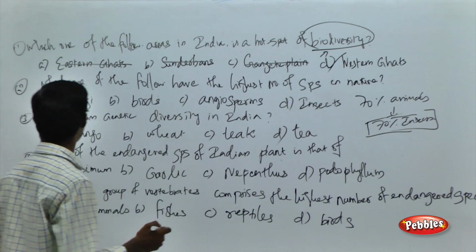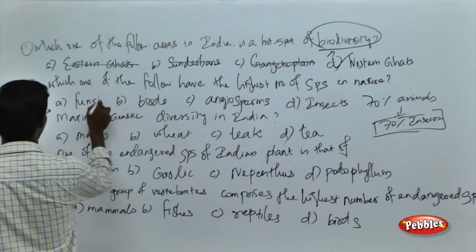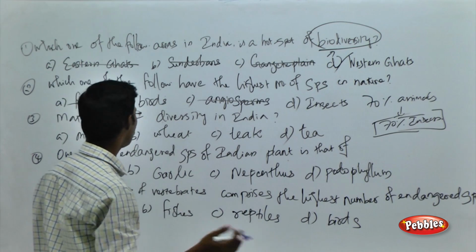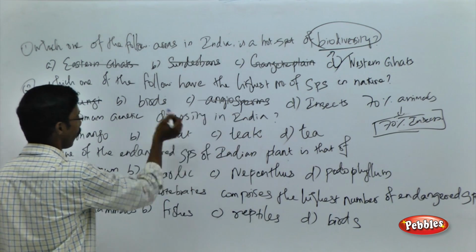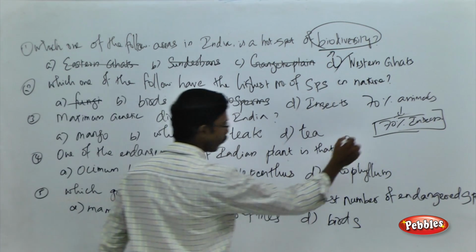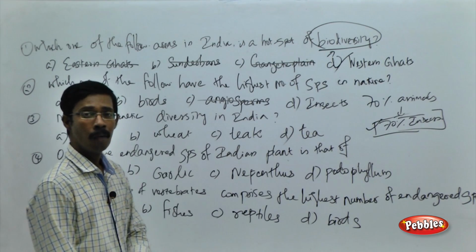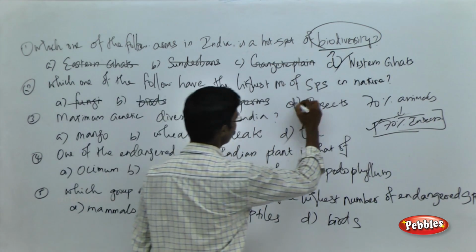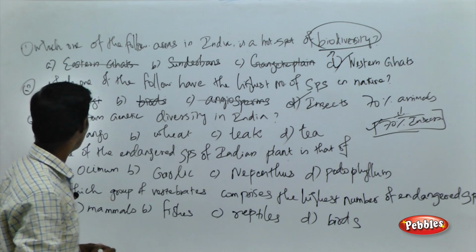Now you can easily answer the question, which one of the following has the highest number of species? You can easily eliminate fungi and angiosperms because they belong to the plants or photosynthetic system, and you have to choose between insects and birds. As I told you, insects belong to more than 70% of the entire animal world, so you can easily eliminate the birds. The answer over here is insect. Fine. See the next question.